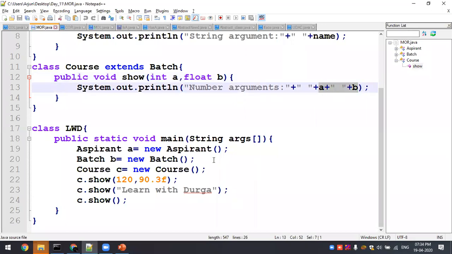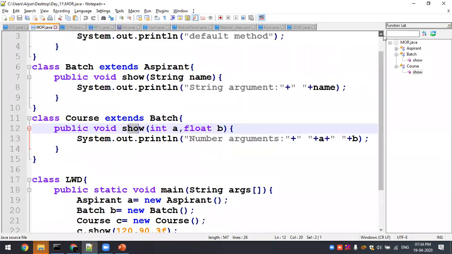That's it. Now I'm going to call c dot show of learn with Durga. Learn with Durga is a string, so I have to go and match here. This child course does not have the show of string method; only show of integer float is there. So what does it check? It checks the direct parent, who is that? Batch.